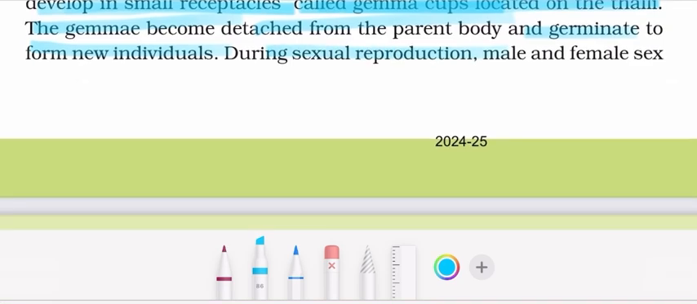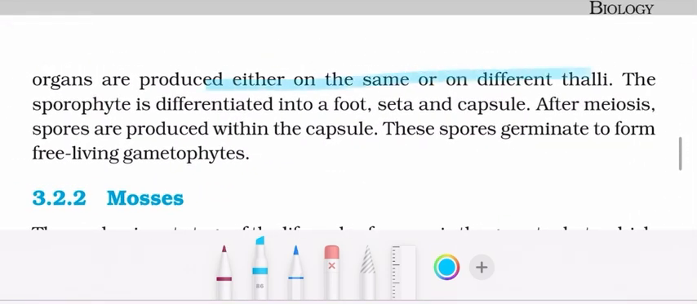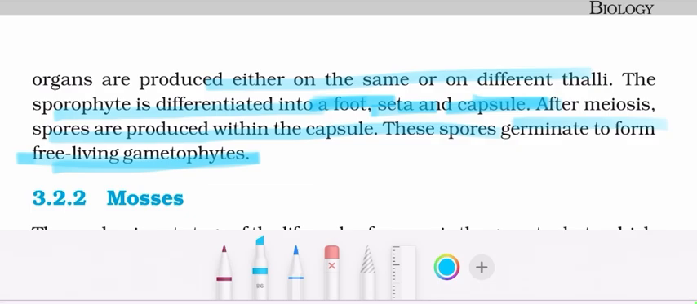During sexual reproduction, the male and female sex organs are produced either on the same or on different thalli. The sporophyte is differentiated into foot, seta, and capsule. After meiosis, spores are produced within the capsule. These spores germinate to form free-living gametophytes.